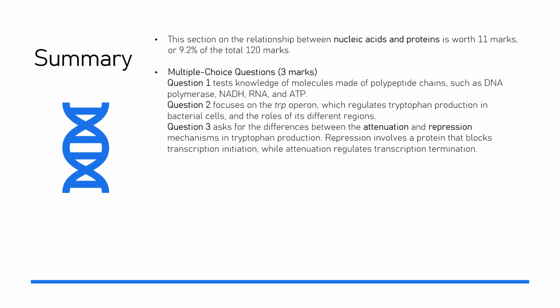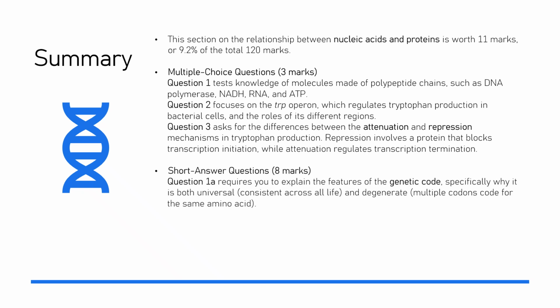Short answer questions, 8 marks. Question 1a requires you to explain the features of the genetic code, specifically why it is both universal, consistent across all life, and degenerate, multiple codons code for the same amino acid.